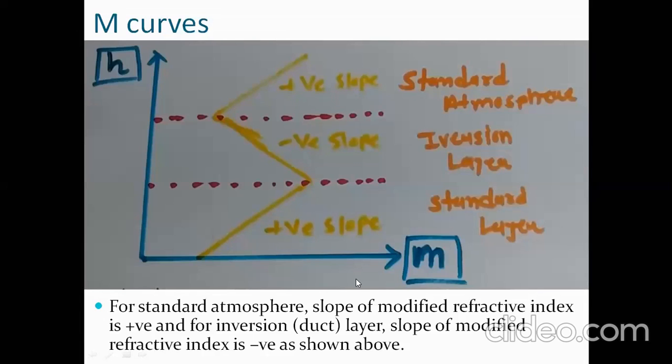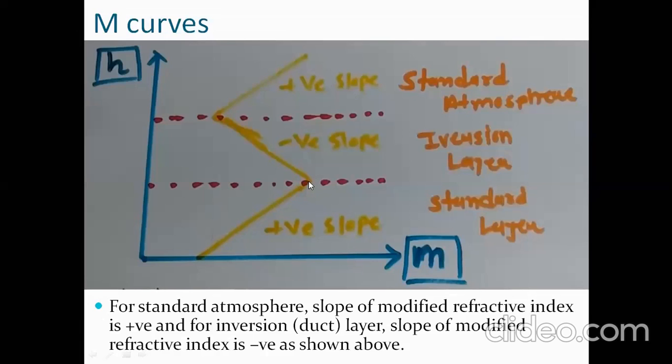What is modified refractive index? If you take modified refractive index versus height above the earth, that is called M curves. Till the standard layer or warmer air surface, the slope of the wave will be positive.